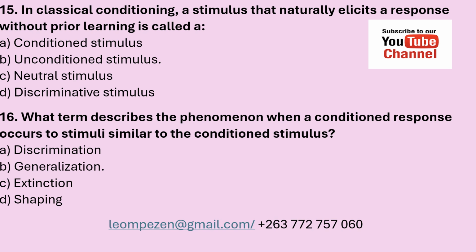15. In classical conditioning, a stimulus that naturally elicits a response without prior learning is called A. Conditioned response, B. Non-conditioned response, C. Neutral stimulus, and D. Discriminative stimulus. In classical conditioning, a stimulus that naturally elicits a response without prior learning is called an unconditioned stimulus, which is B.